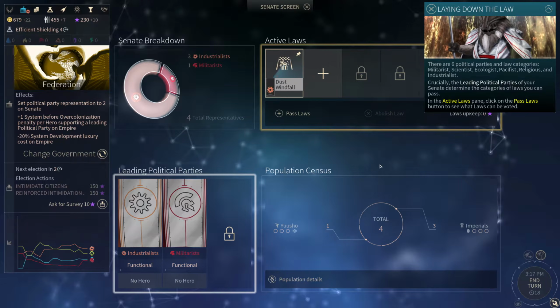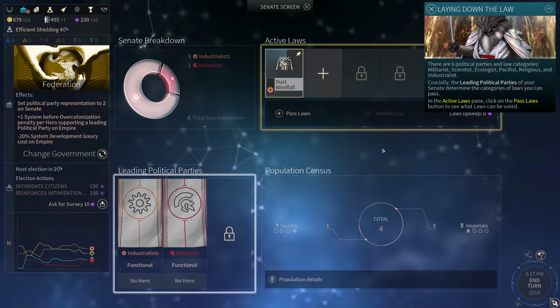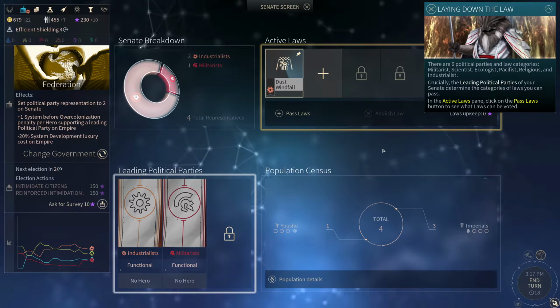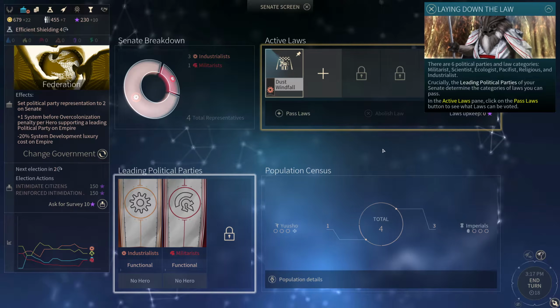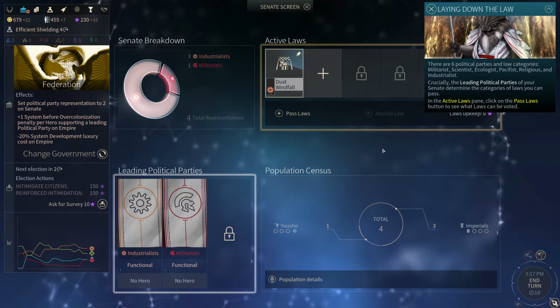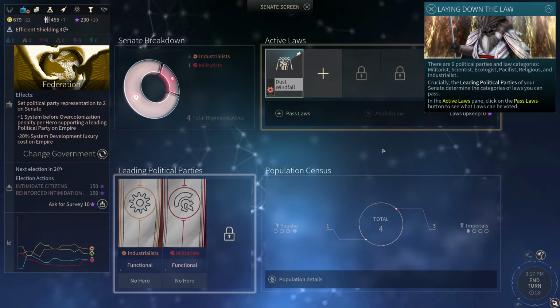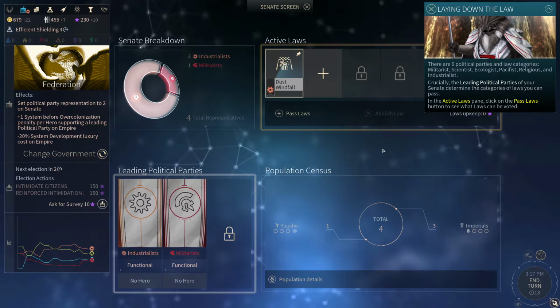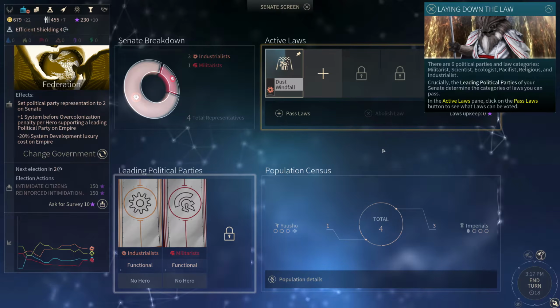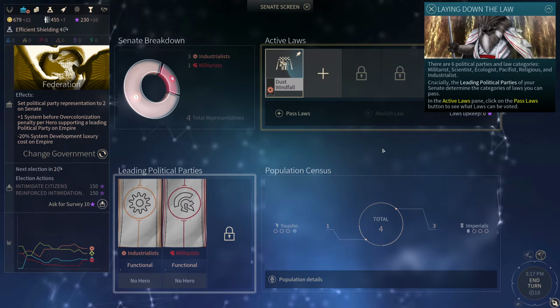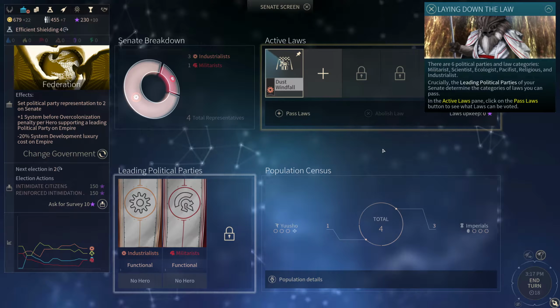There are 6 political parties and law categories: militarist, scientist, ecologist, pacifist, religious, and industrialist. Crucially, the leading political parties of your Senate determine the categories of laws you can pass.